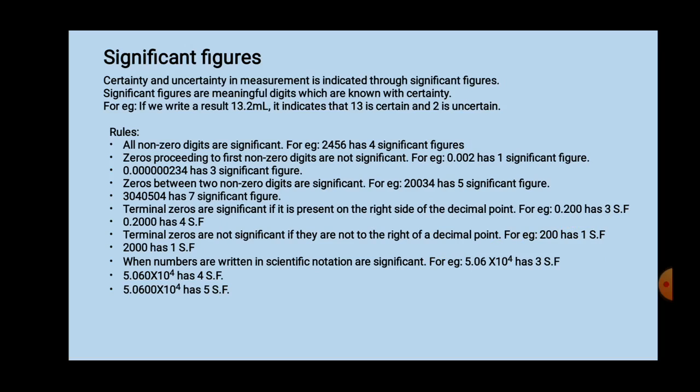Now here 13 is certain, but 0.1, what happened? What I measured as 13.2, one more person measured as 13.1. It is less than my measurement.